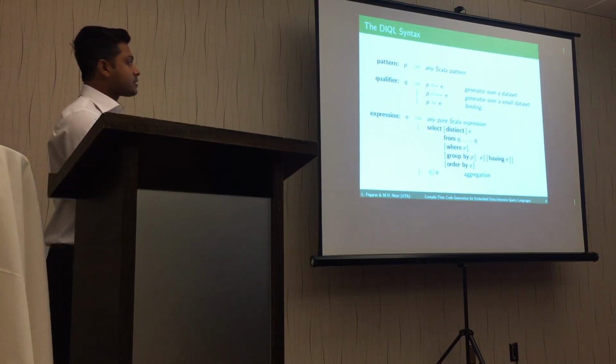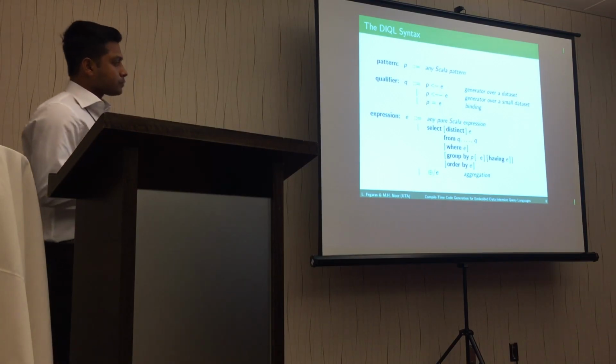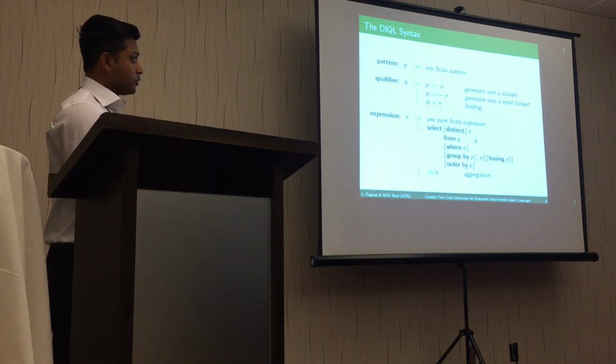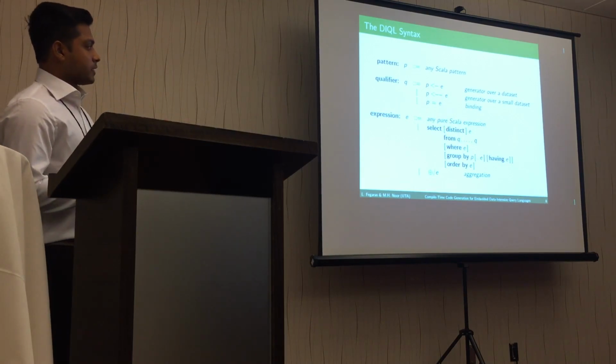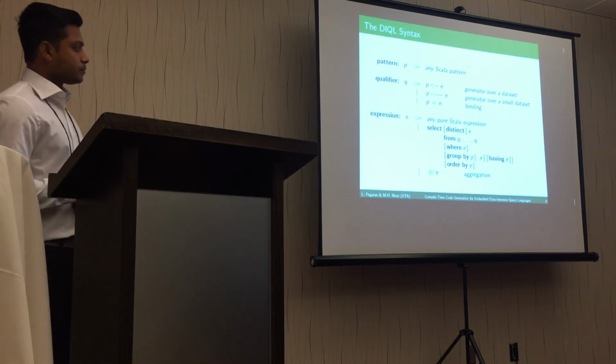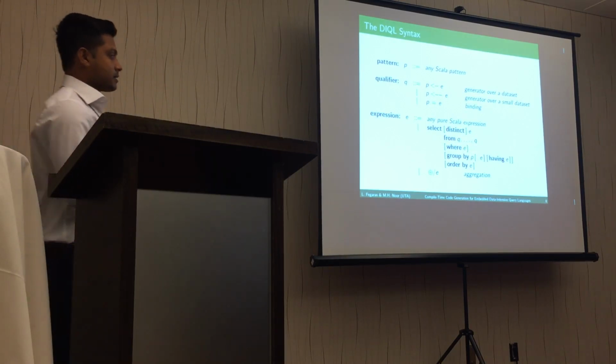So the select syntax looks like this, where the square brackets mean optional. So in the query, we traverse the data set using the qualifiers Q, as I have discussed previously. And after that, the optional condition E in the where clause is executed. And then group by is executed.